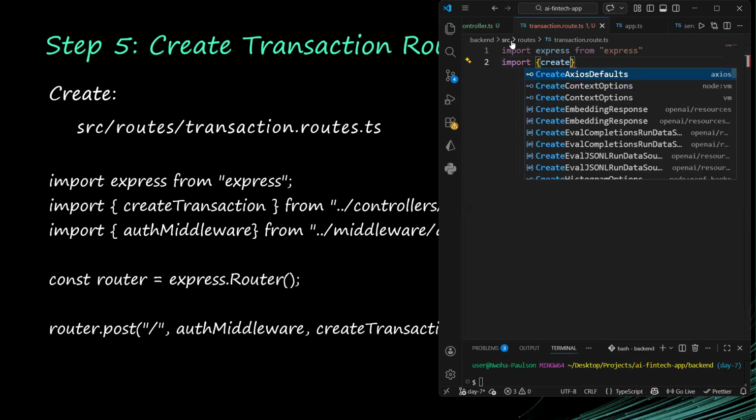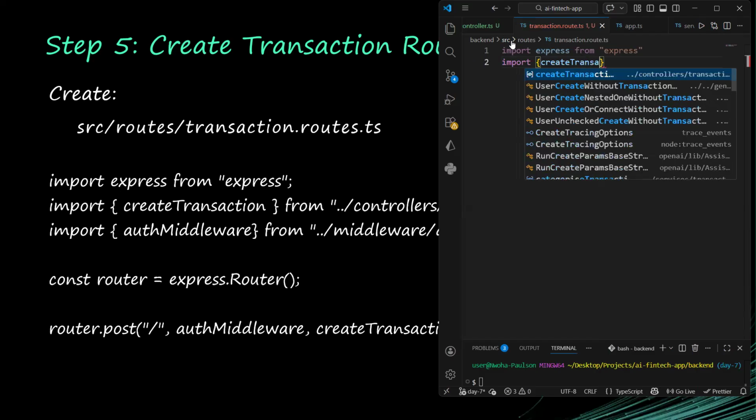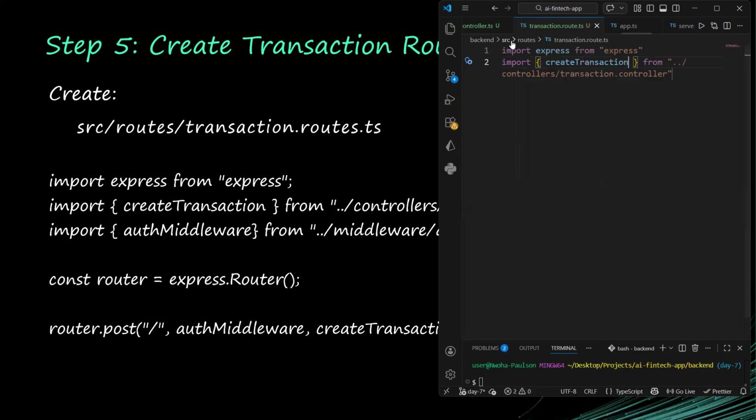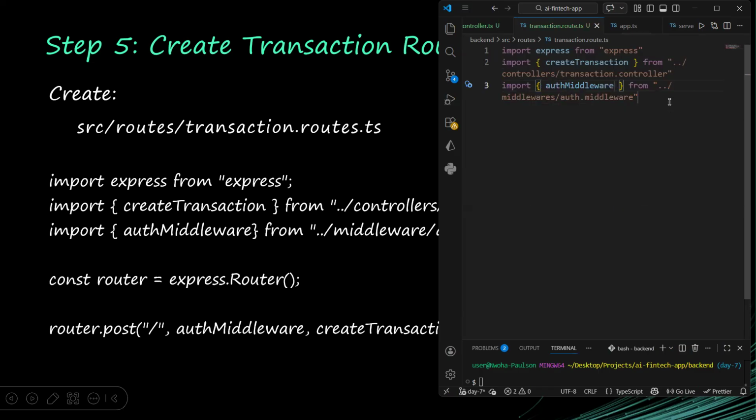Where are you? Didn't I export it? Okay, I exported it. It is here. After that, we also have to import our auth middleware, because we need to secure our route. Our auth middleware has to come on board.